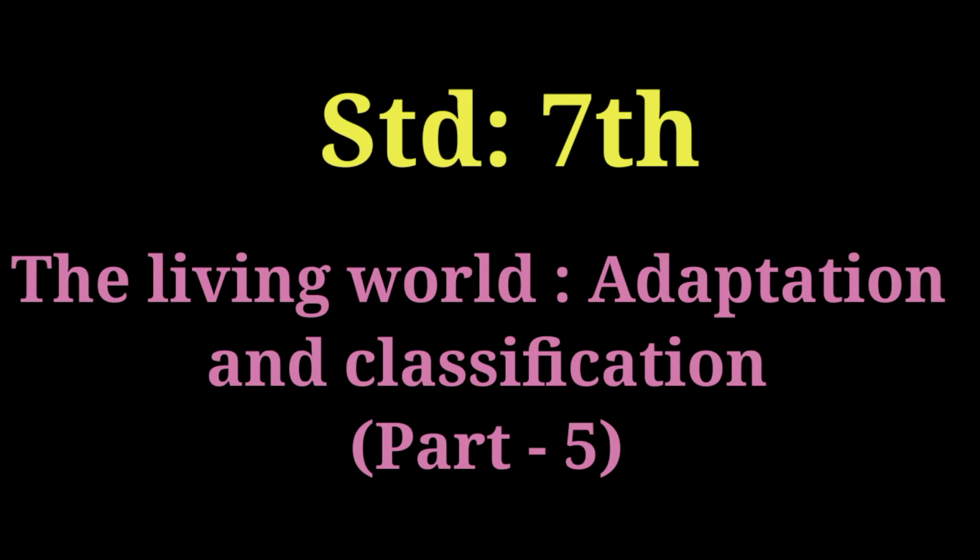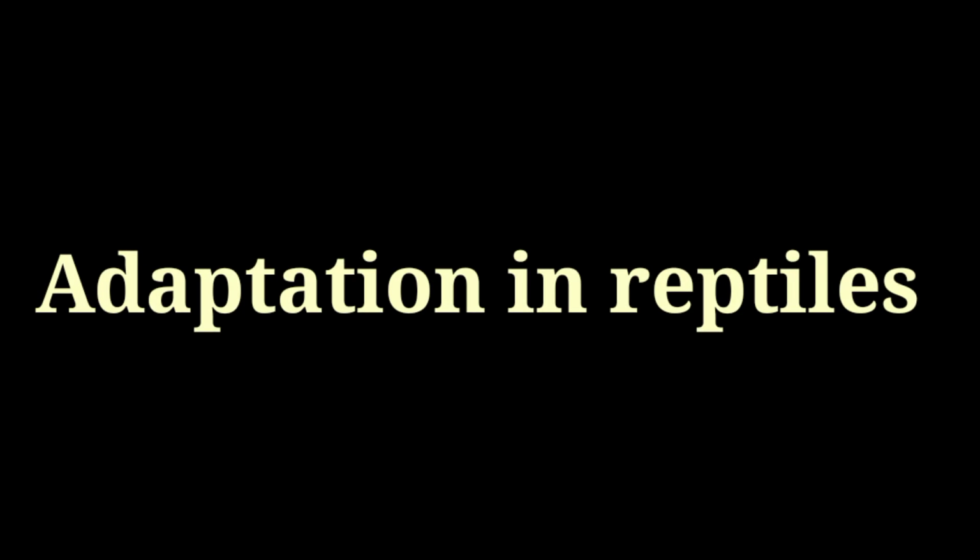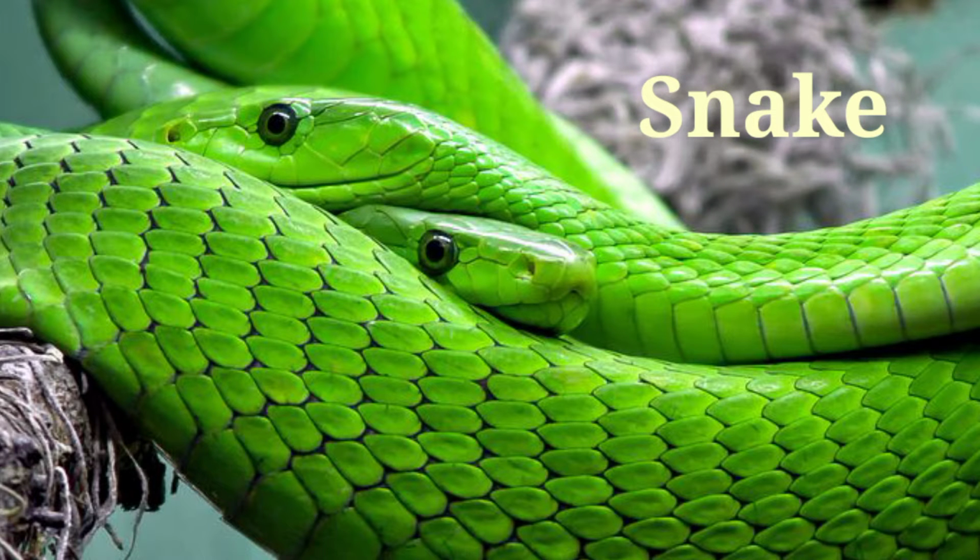Today we are going to study the living world, adaptation and classification, part 5. In our last lecture, we saw the adaptation in animals of snowy regions and aerial animals. Today we see the adaptation in reptiles. Children, you know that the snake, earthworms, house lizard, garden lizards, and crocodile are reptile animals.